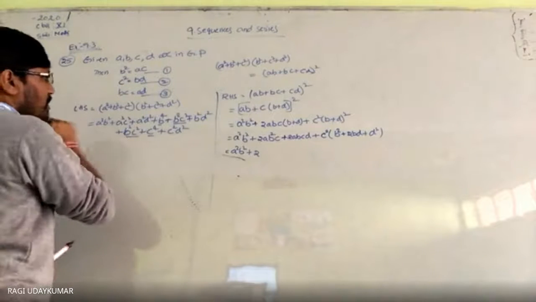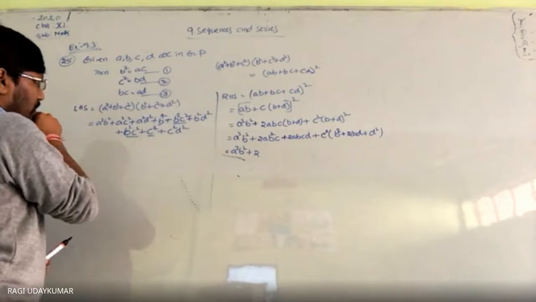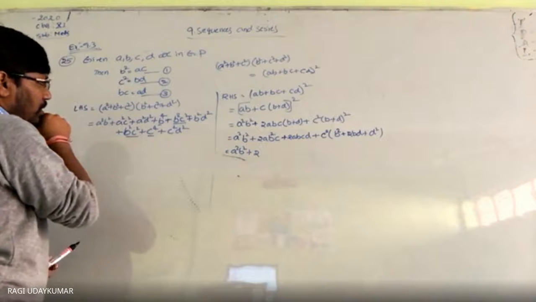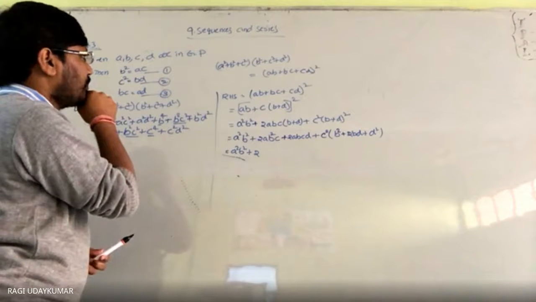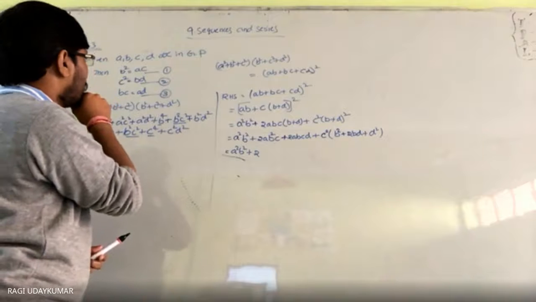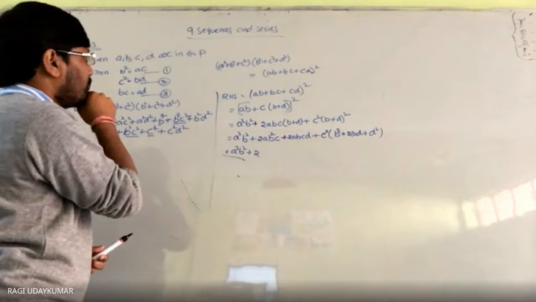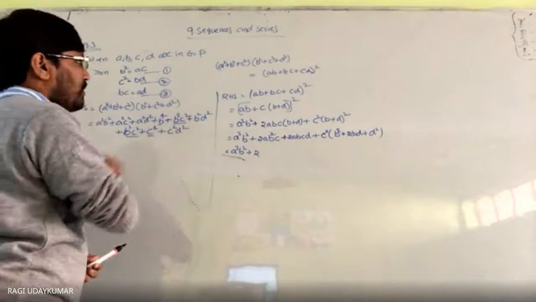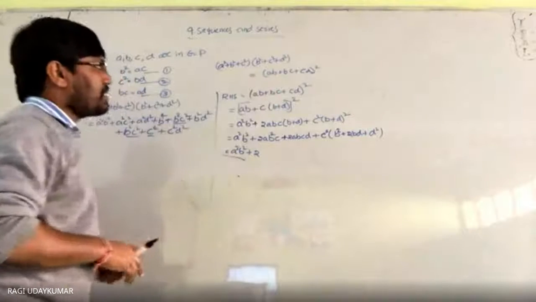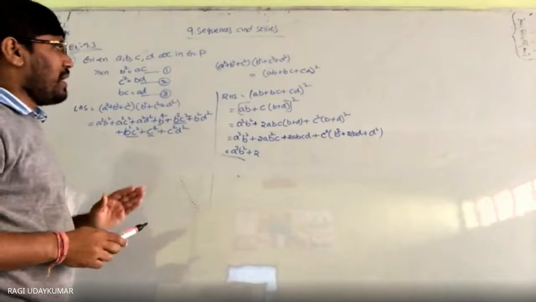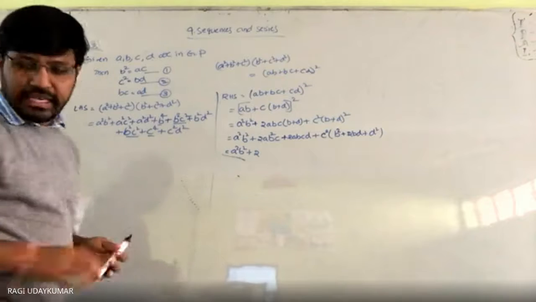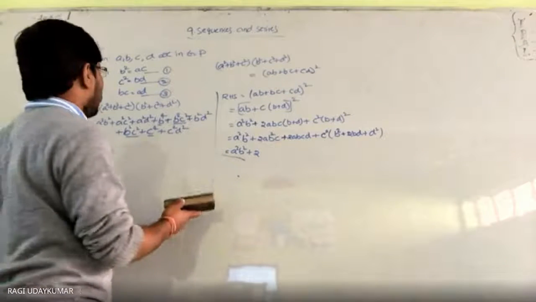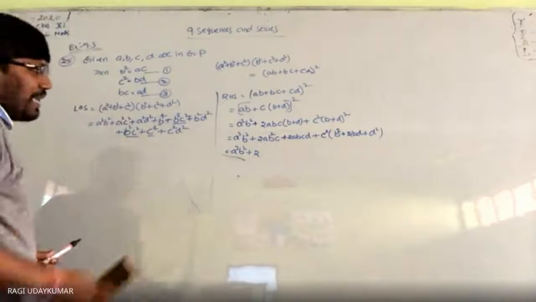But 2 times of A square C square is not there. Let us do one thing here. BC is equals to AD now. Here BC place में AD replace कर दिया तो completely A में आ जाएगा. हाँ yes. Better you write like that. You can proceed like this also.